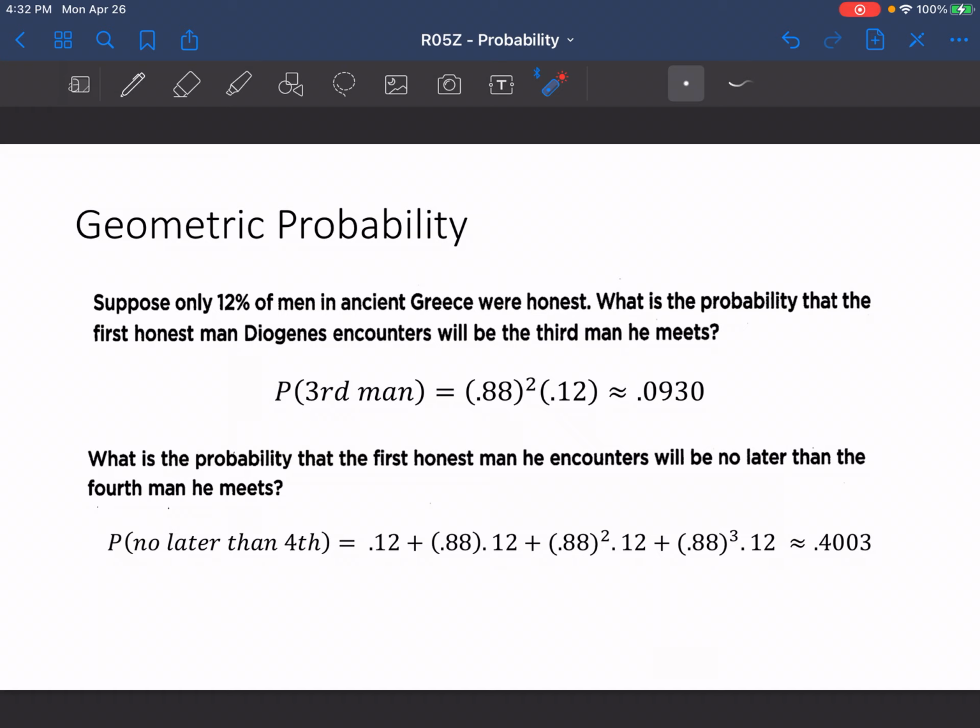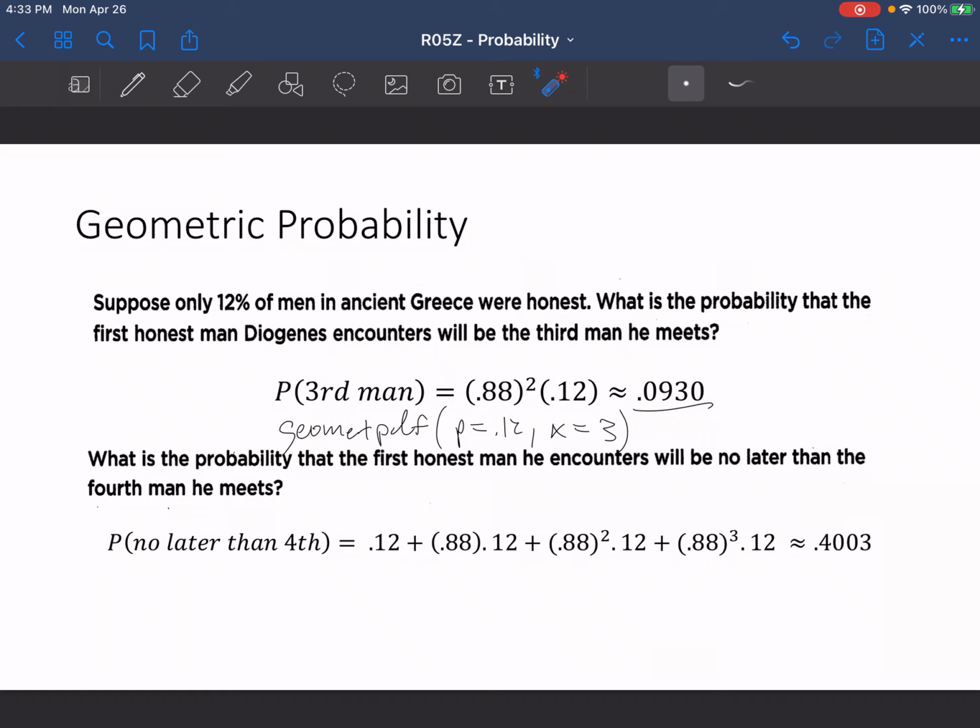So again, we could go to second vars, use geometric PDF, and again, our probability would be 0.12, and our X value would be 3 in this case, because that's the third man that he meets, and that's going to give us the exact same probability of 0.0930 in this case. So that's a function that you can use for that.